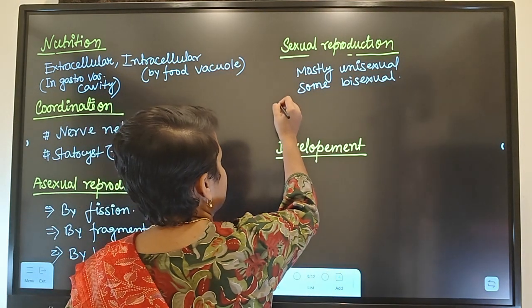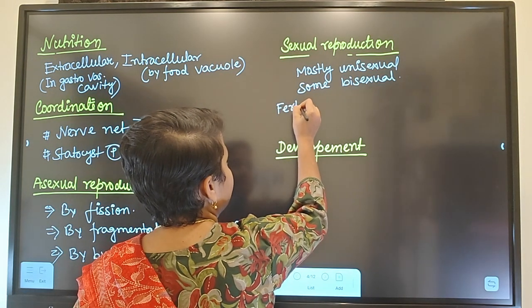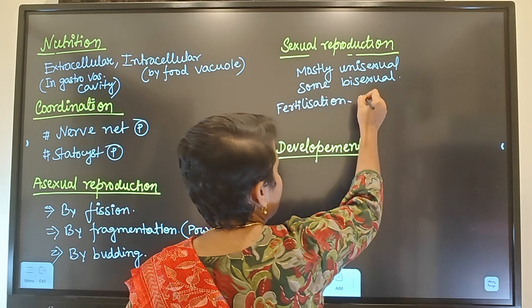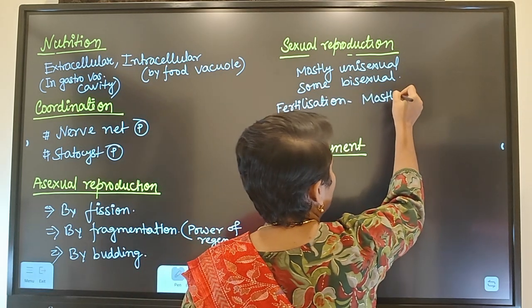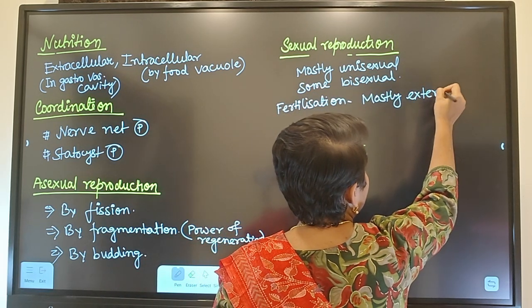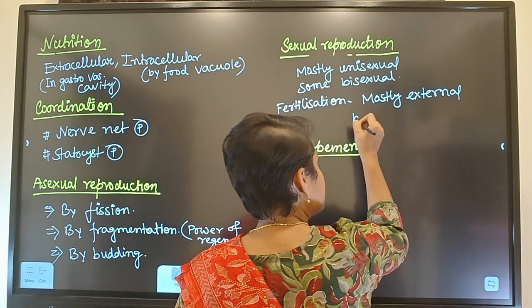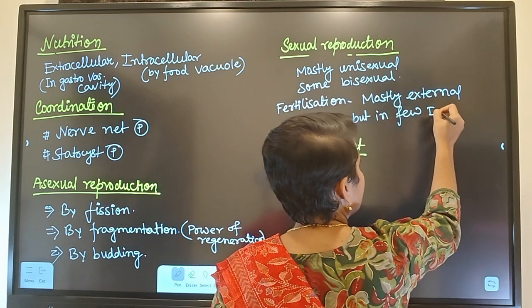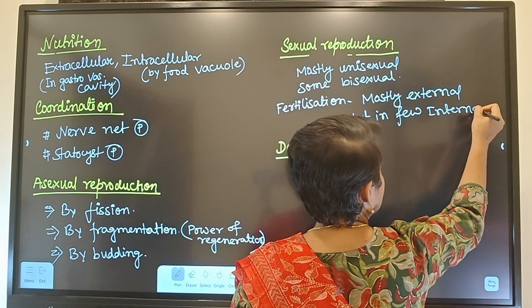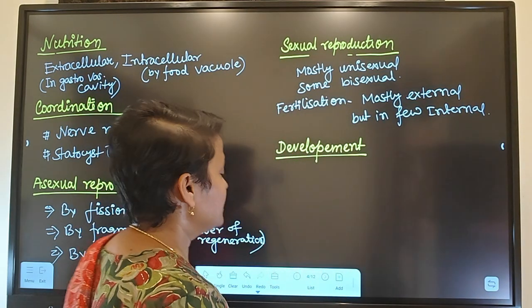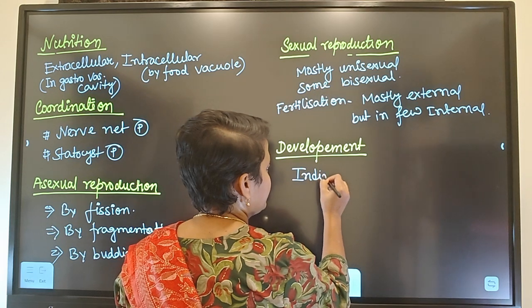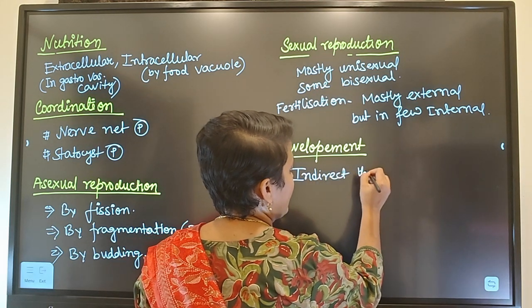Coming to fertilization: fertilization is mostly external, but in a few there will be internal fertilization. Development is indirect, through a larva.